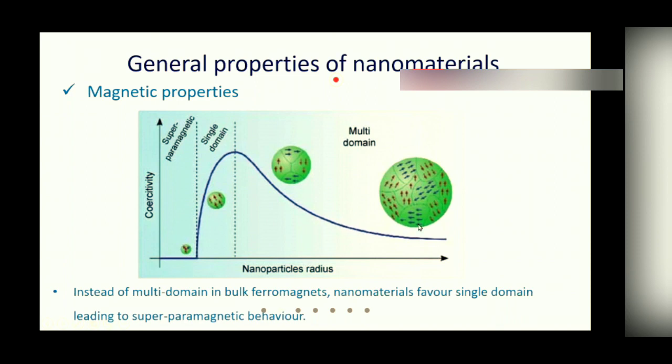This is because of the high surface energy of the surface atoms in nanocrystals. It helps to spontaneously switch the polarization direction, leading to superparamagnetic behavior. It is also observed that for ferromagnetic material, the coercive field increases with lowering grain size up to a critical value and then shows a tendency to decrease.